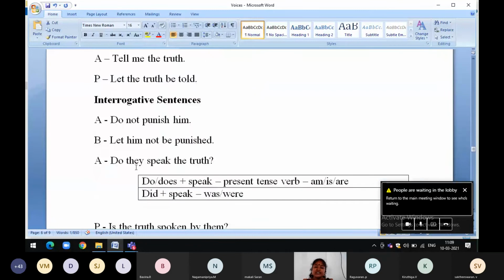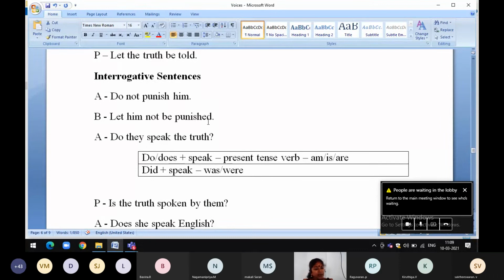Now let us see examples for interrogative sentences. Look at the sentence, do not punish him or don't punish him. Here also we must use let, then be, we have to add, then past participle of punish, punished. And do not, let him not be punished. After the object, we must use not. See, do plus punish, whereas when it is changed into past participle, punished. So let him not be punished.